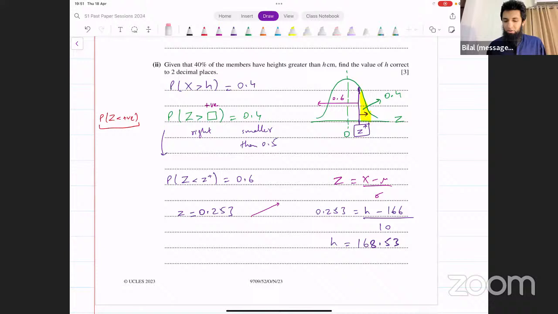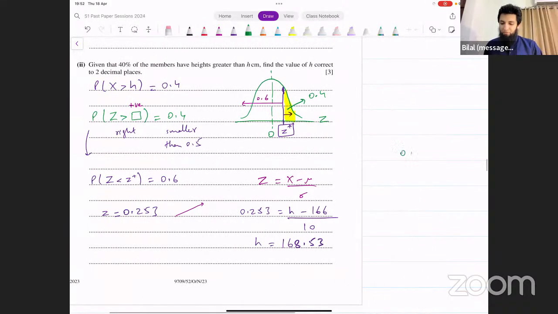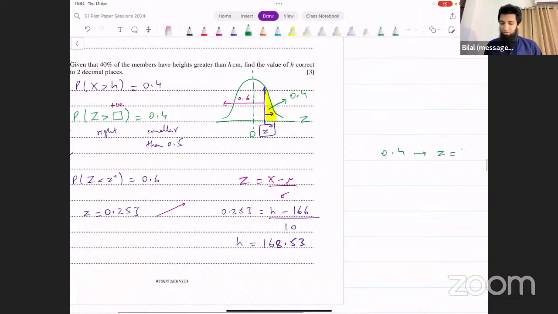Oh, you're saying, in the table we find... so there's a question somebody is asking, can we take the value corresponding to 0.4 from the table for z and then subtract it from total probability? 0.4 is the probability.